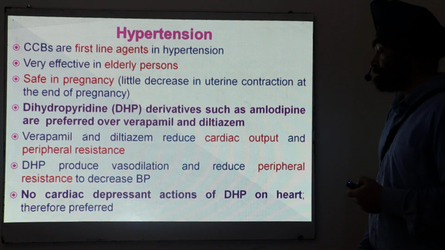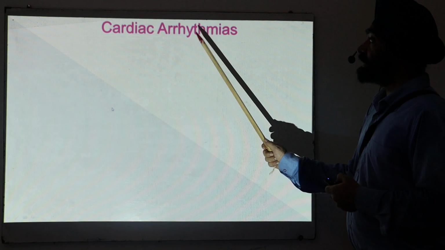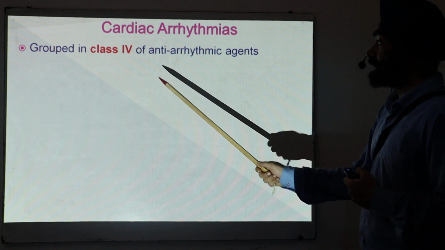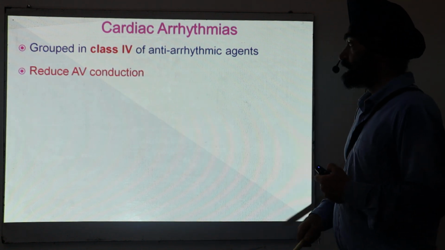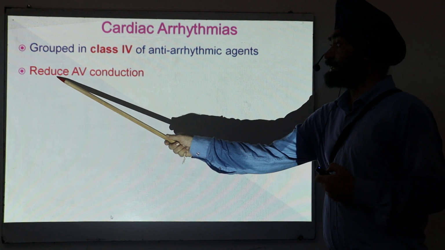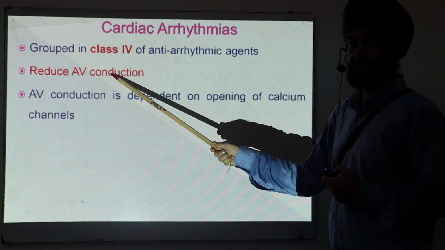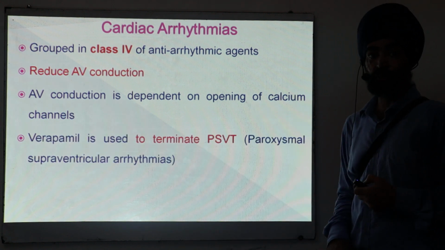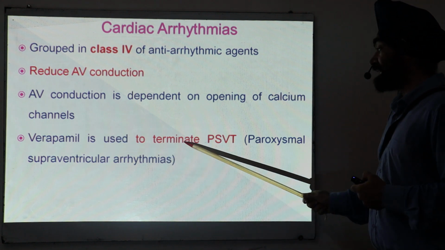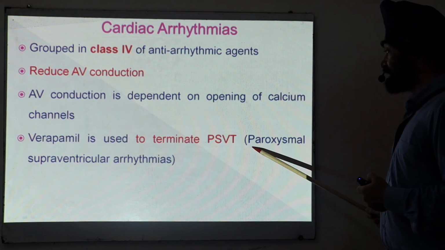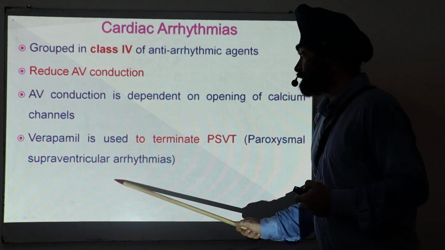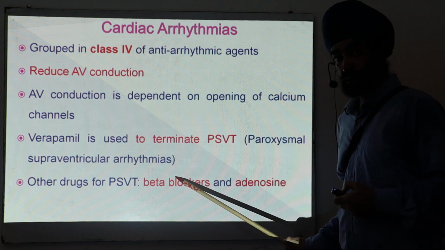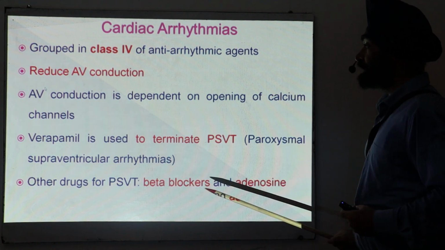They are vasoselective. Third, cardiac arrhythmias. If you see the classification of antiarrhythmics, they come under class 4. As I told previously, they reduce AV conduction, because in AV conduction there is a role of opening of calcium channels. So where can these be used? Verapamil is used to terminate PSVT. PSVT is paroxysmal supraventricular tachycardia. Other drugs which can be used in PSVT are beta blockers or adrenaline, or we can use verapamil.